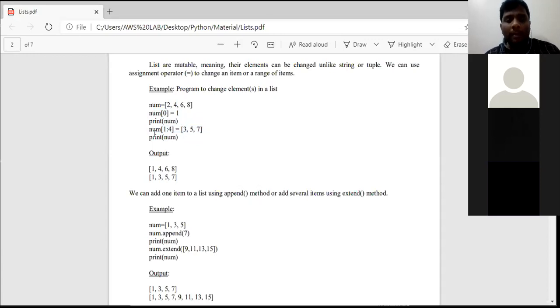This is how you can perform it. So num is nothing but the name of the list. 1 colon 4. What is 1? From index 1 to index 4. That means you need to consider index 1, index 2, index 3.